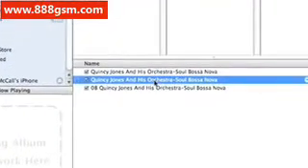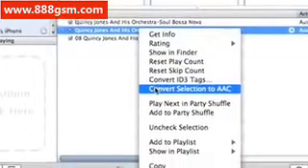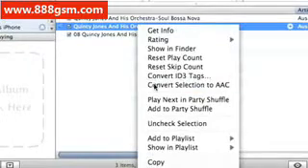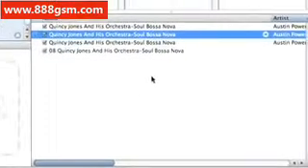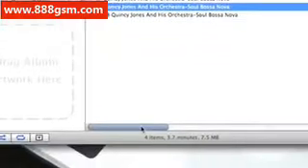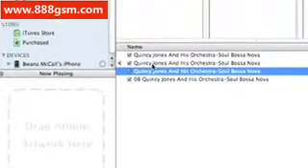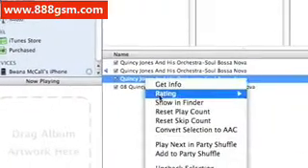So, first thing I'm going to do is convert that into AAC. I'm going to right click on that and select Convert Selection to AAC. And I get a blue sound from iTunes. And I have a new entry here for 21 seconds. Now the next thing I'm going to do is right click on the file and do Show in Finder.